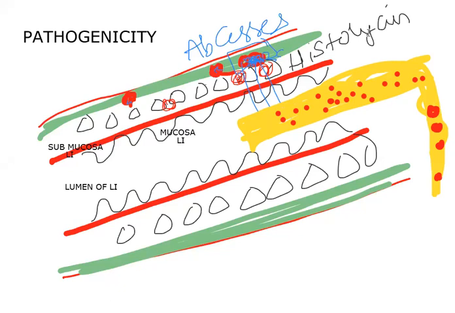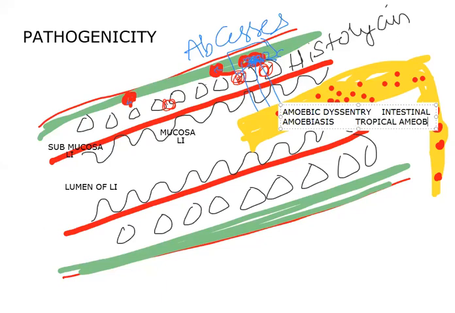We call this condition amoebic dysentery, also called intestinal amoebiasis, or tropical amoebiasis.